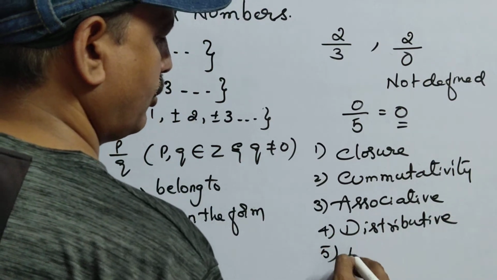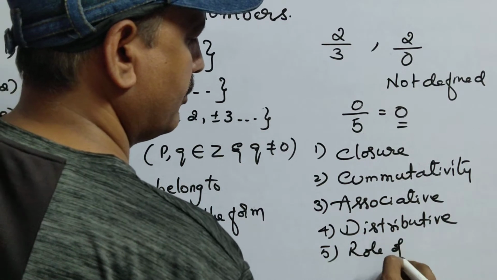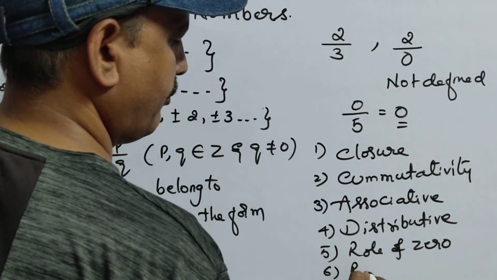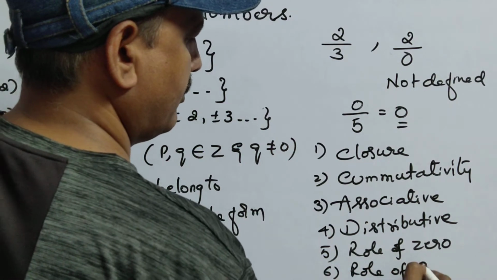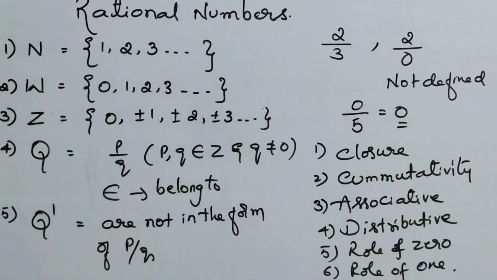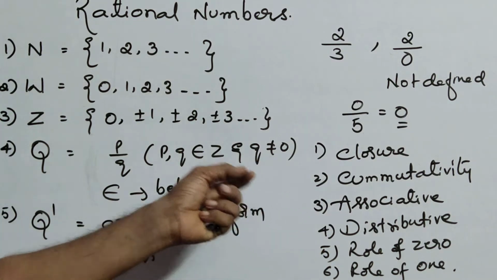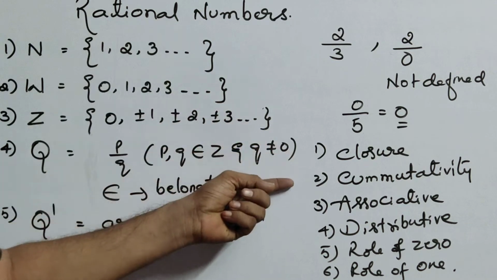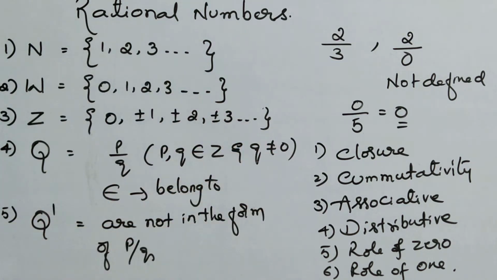Next, role of 0. Sixth one, role of 1, etc. Okay, so these are the 6 major properties to know about the basics on rational numbers, that is closure, commutative, associative, distributive, and role of 0 and role of 1. Okay children, up to here it is clear.